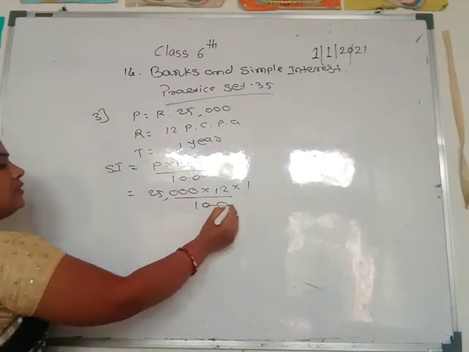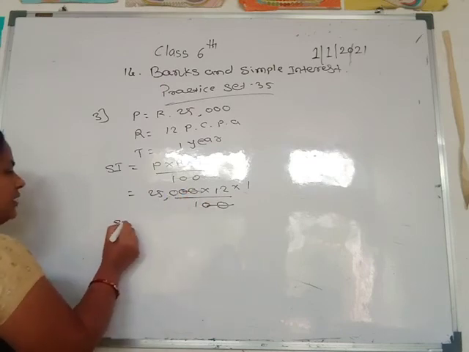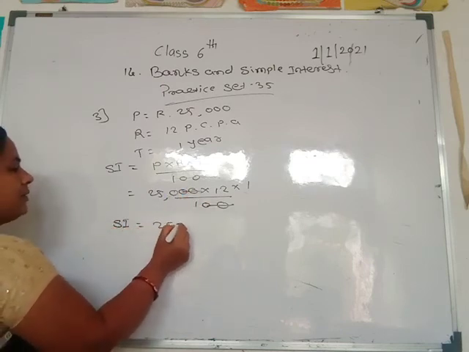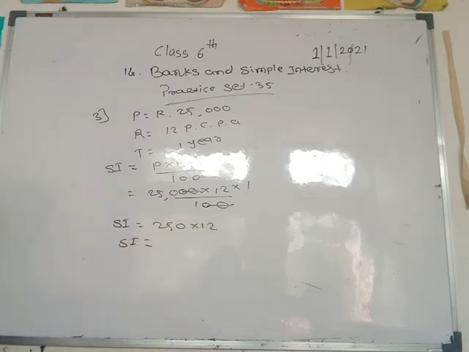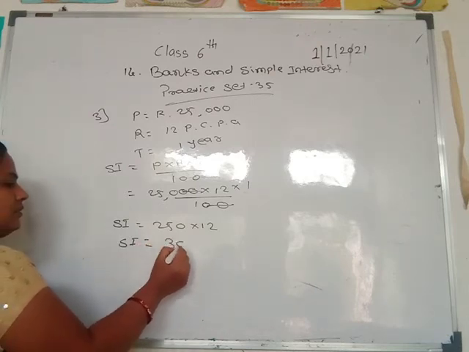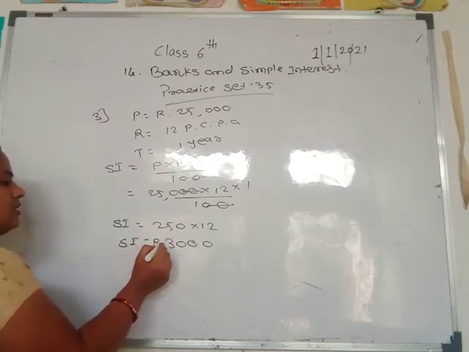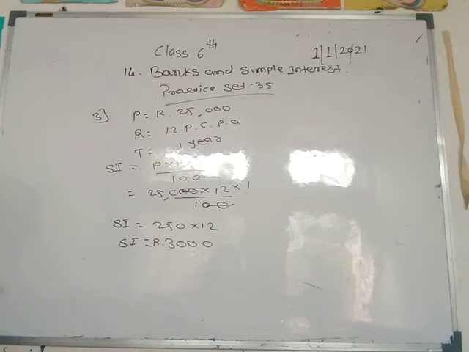Cancel the zeros. SI is equal to 250 into 12. Do this multiplication. The answer is 3,000 rupees. Then what is the total amount he will have to return to the bank at the end of the year?